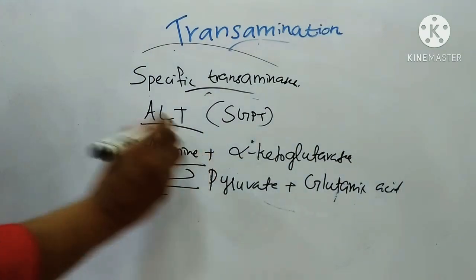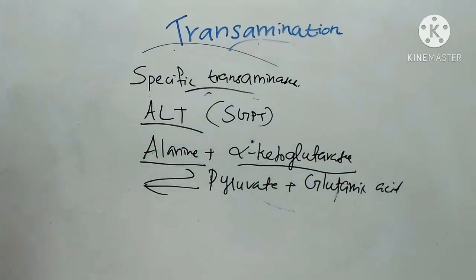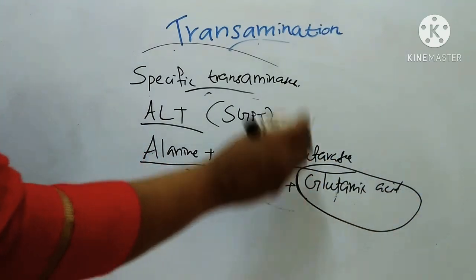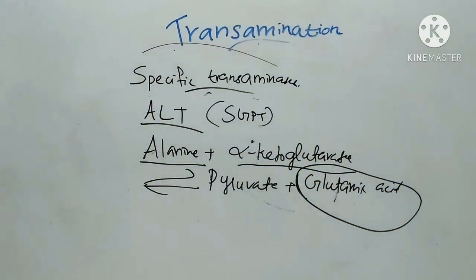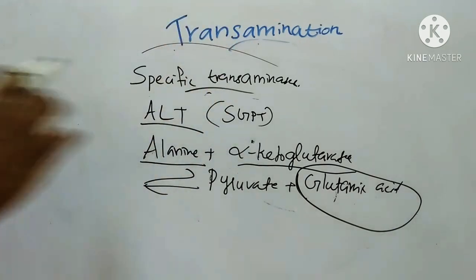Here alanine is the donor amino acid and alpha keto glutarate is the recipient keto acid. Here also the new amino acid formed will always be glutamic acid. That's why it is called a specific transaminase.